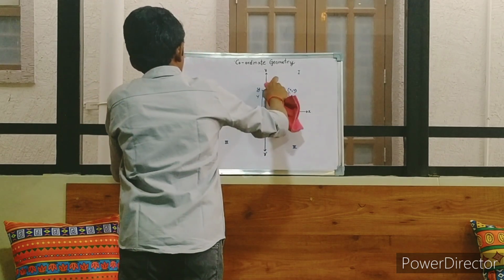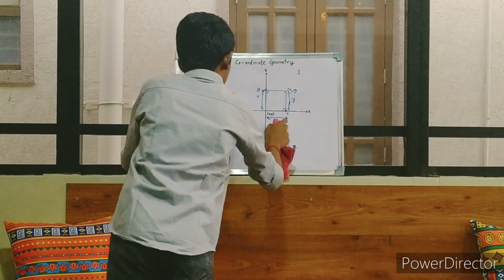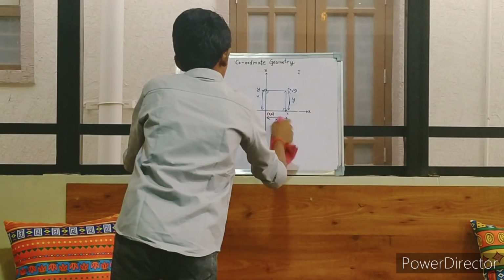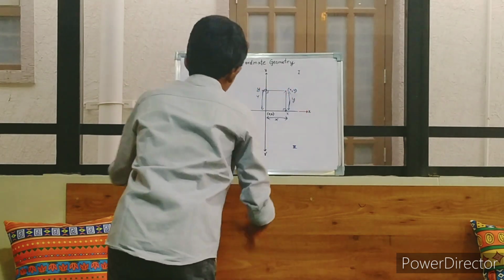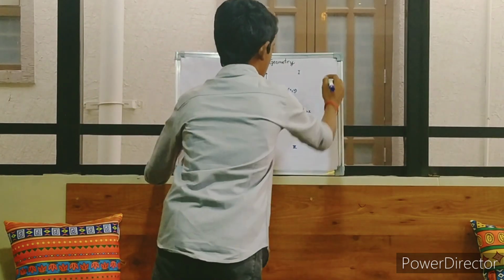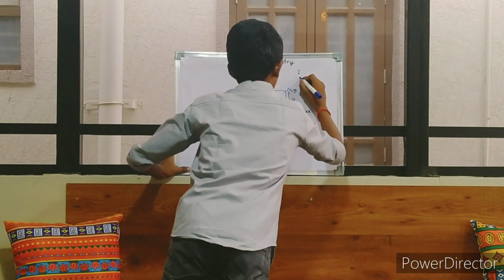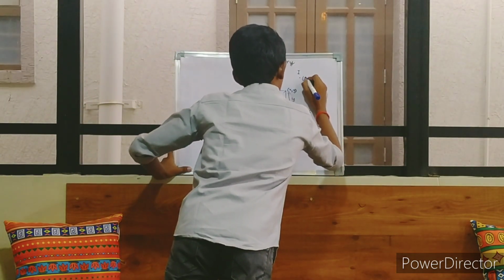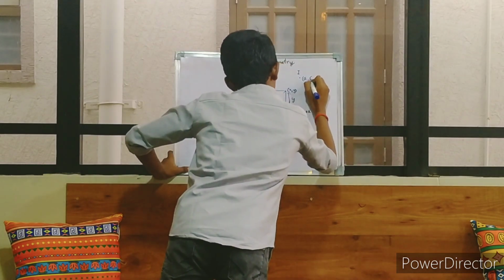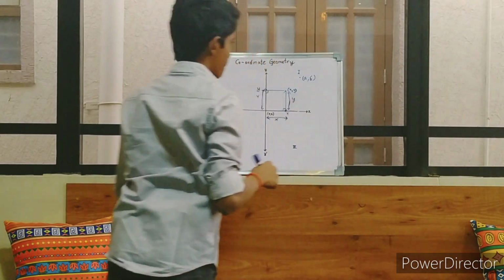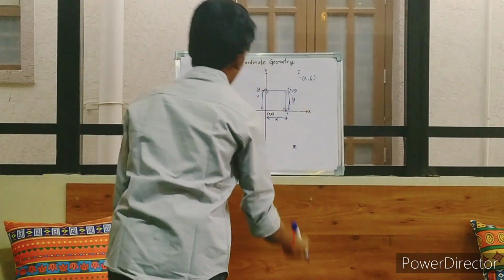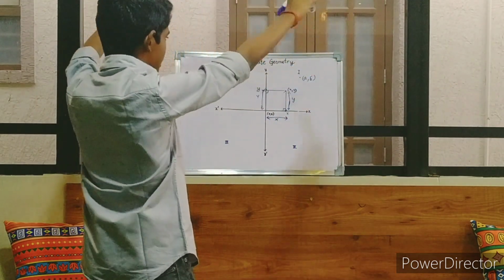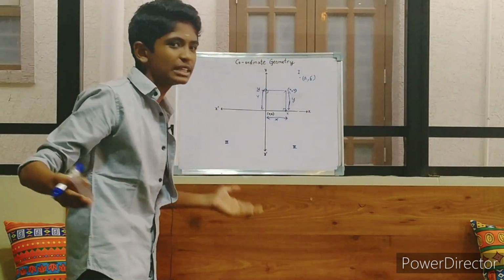Okay, now let it be the same. Now we will add a new point, a comma b. No problem, right? A comma b. Now for a comma b, the same thing, we have to take a line parallel to the x-axis and a line parallel to the y-axis so that it will be perpendicular.